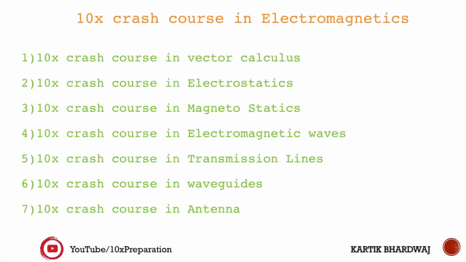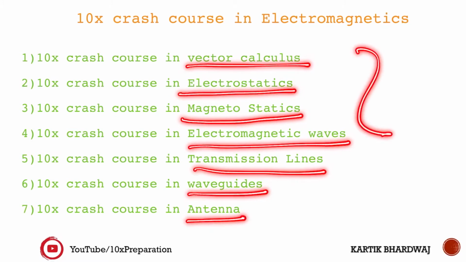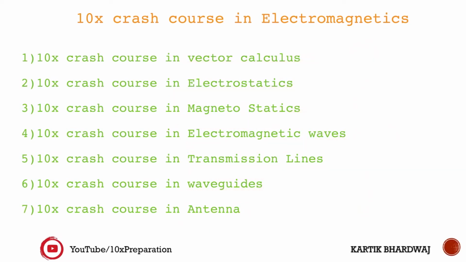Hello everyone, we are going to start with electromagnetics. As you already know, the entire syllabus of electromagnetics has been split into 7 parts: vector calculus, electrostatics, magnetostatics, electromagnetic waves, transmission line, waveguide and antenna. So the whole syllabus has been divided into these 7 parts only.